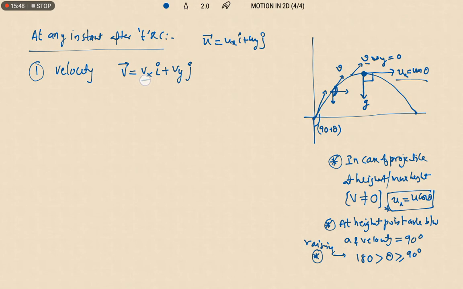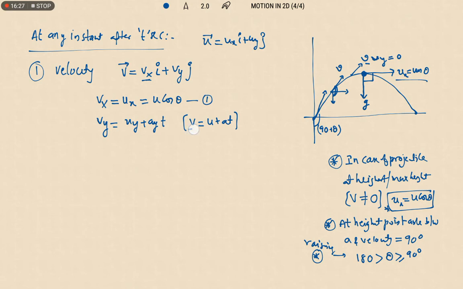Sir, what is vx here? So vx, I already told you, the horizontal velocity never changes. This is the final horizontal velocity, that will be equal to ux, that is u cos theta. Right. Next, vertical velocity. So the final vertical velocity we can write with the help of uy plus ay into t, because I am using the first equation of motion, v equals u plus at.